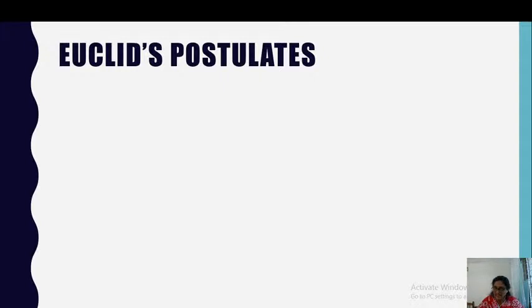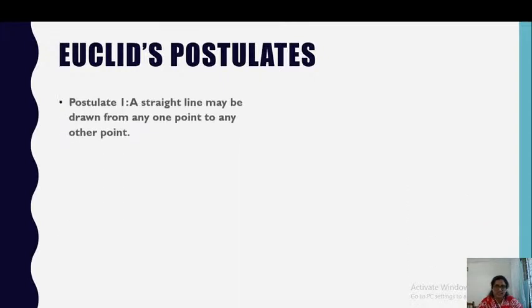We'll see 5 postulates. In that, the first postulate, can you read this? A straight line may be drawn from any one point to any other point.